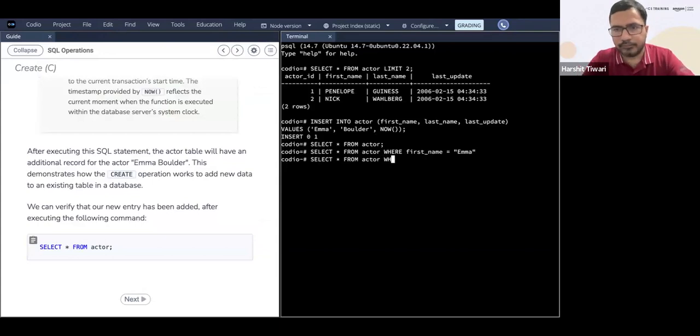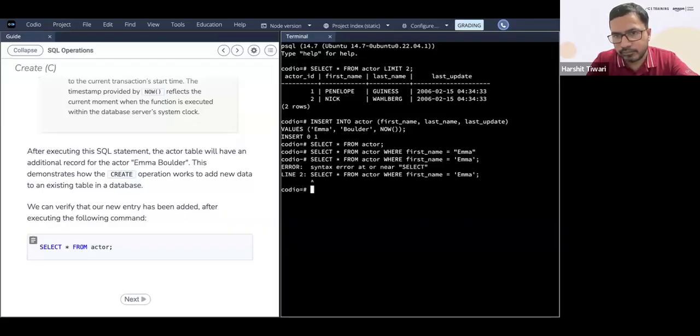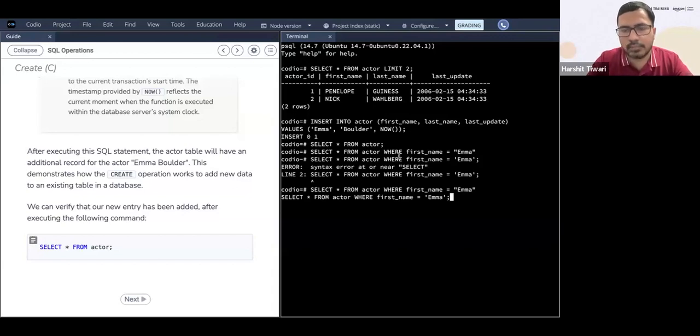Okay, where first name equal to... Okay, apparently there is something happening here, right? I might have to refresh this. Okay, I'll have to refresh this, right?